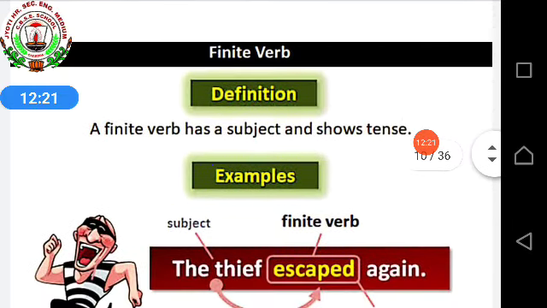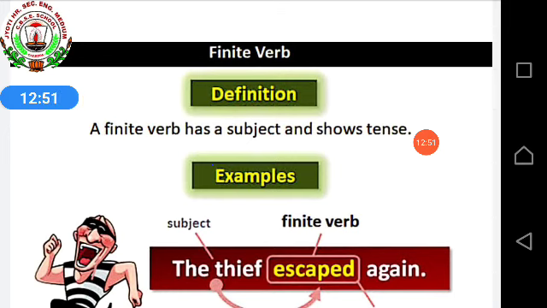Finite verb. What is a finite verb? A finite verb has a subject and shows tense. A finite verb will have a subject and every time it will show us tense. How many types of tense are there? Past tense, present tense, future tense. If you remember, we learned past, present and future tense in class 7th also.